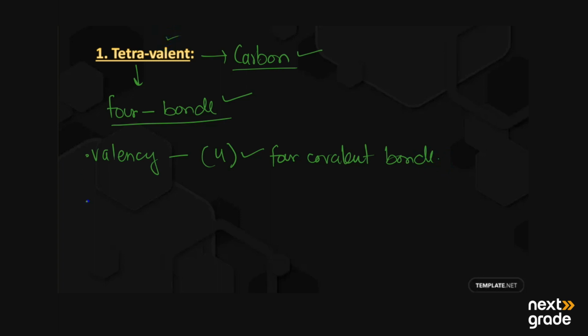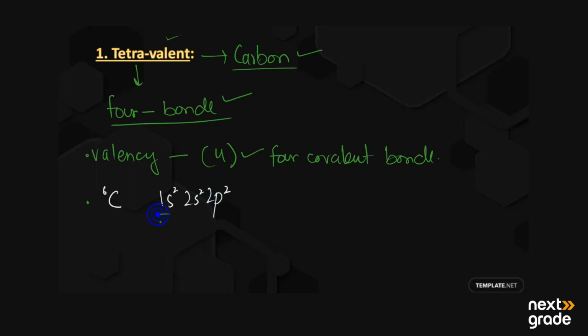So let's have a look at its electronic configuration. The atomic number of carbon is 6. Its electronic configuration is 1s2, 2s2, 2p2.